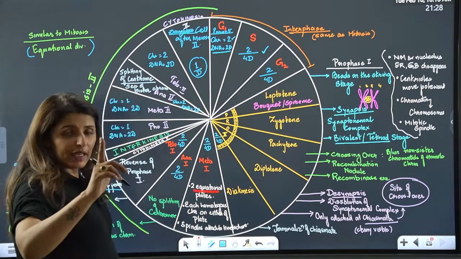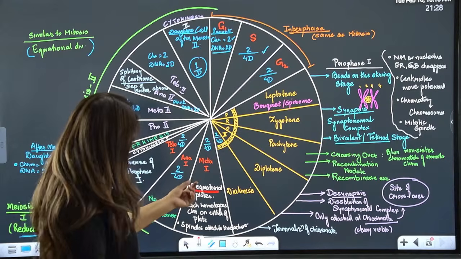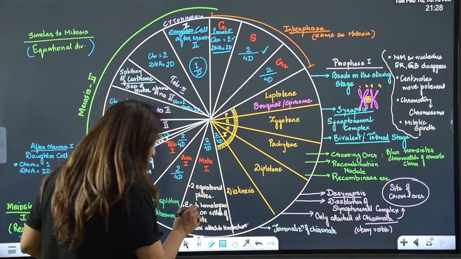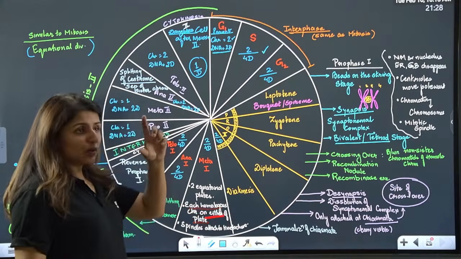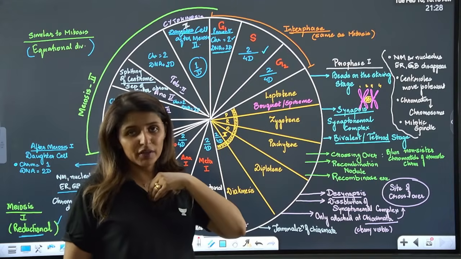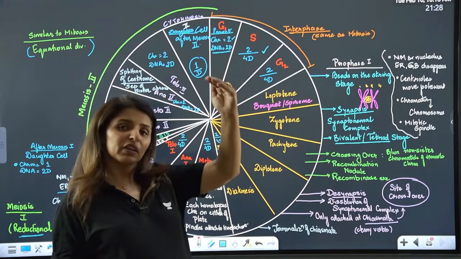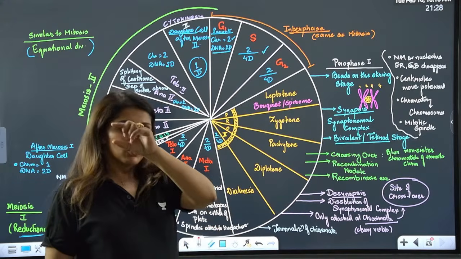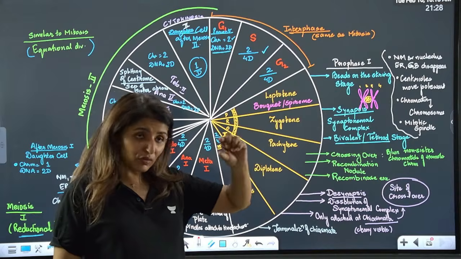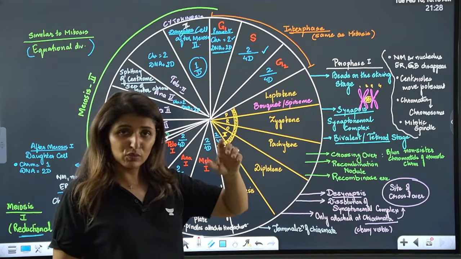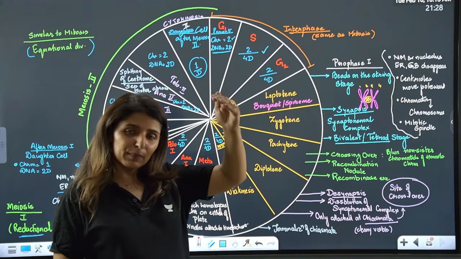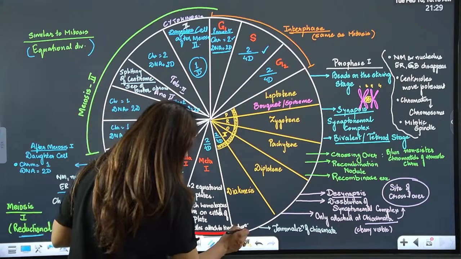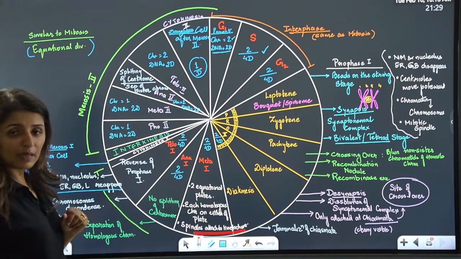Here in mitosis there was one equatorial plate formed. In metaphase 1 there are two equatorial plates formed. And what will happen? Each chromosome pair will be present on either of the two plates. We are diploid, we have 2 copies of each chromosome. So one copy will be on the upper plate and the other copy will be on the lower plate. Similarly for each pair of chromosomes, one will be on the upper equatorial plate and the other on the lower plate. Are we clear? And spindles are attached to the kinetochore. Please tell me these points are clear.